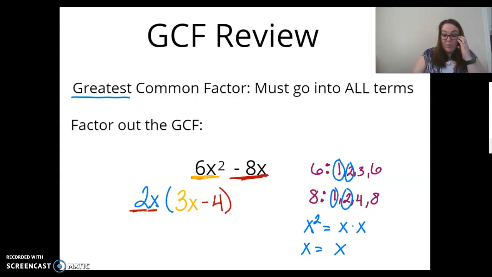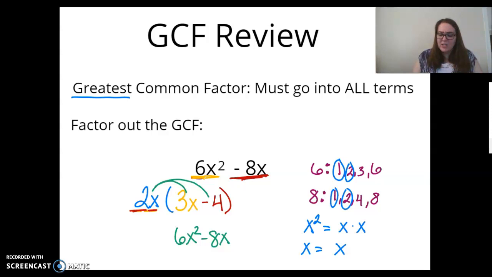Remember, you can always, always, always check your answer by distributing this back out to see if you get the original. 2x times 3x, well, yep, 6x squared. 2x times negative 4 is negative 8x, right? What I'm going to do is walk you through a couple more here together, and then I'm going to put up a page that has 3 examples that I want you to do on your own.